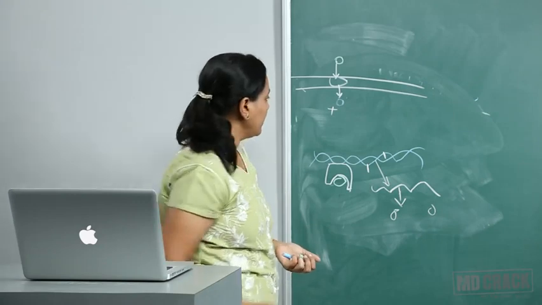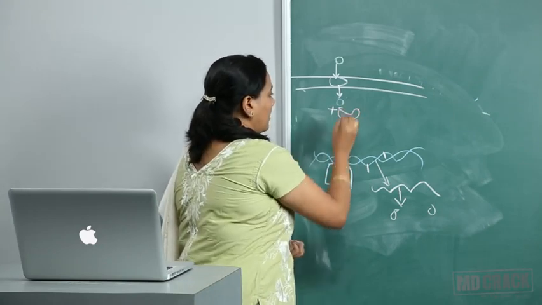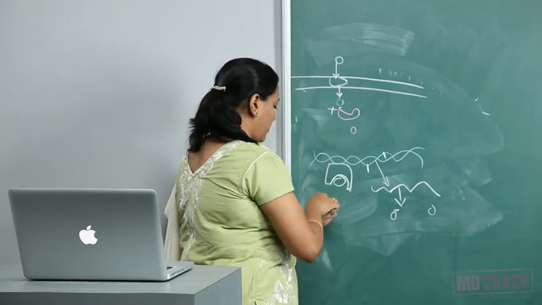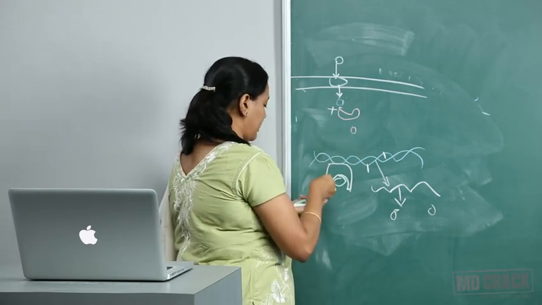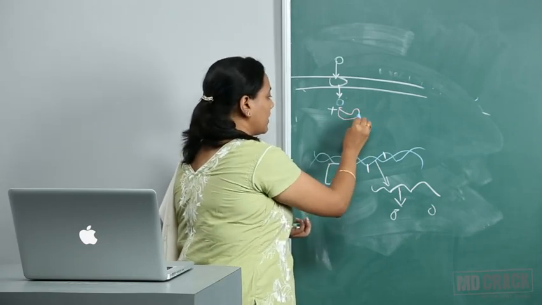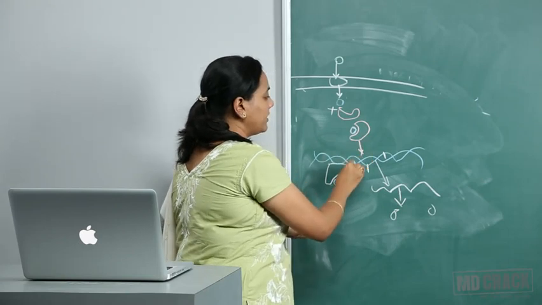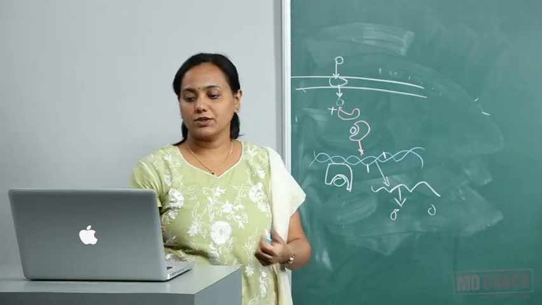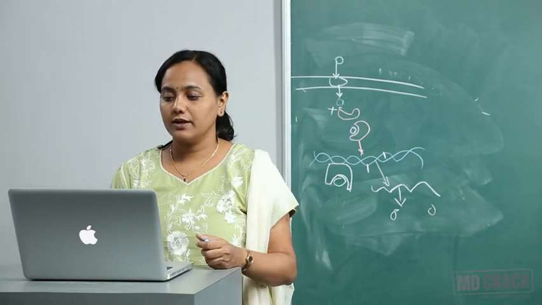This cyclic AMP protein complex will then go and bind to the DNA and regulate gene expression, and transcription is activated.